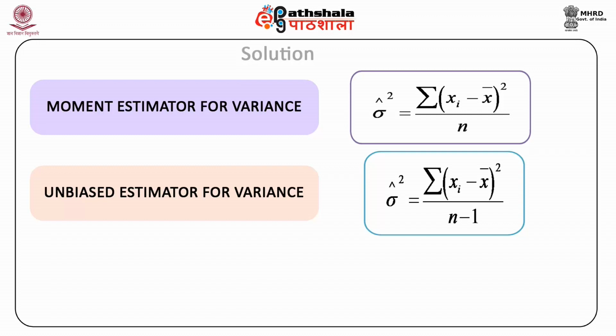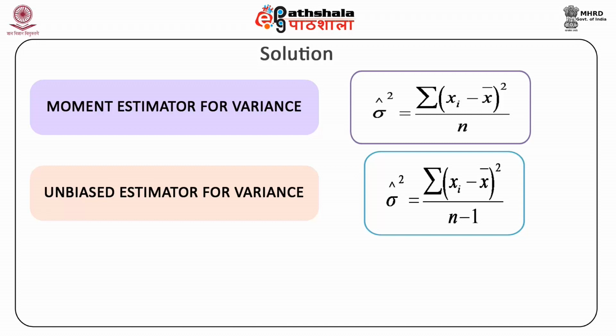In all the above examples, the form of the distribution is known as depicted by PMF for discrete distributions or the PDF for continuous distributions. It is interesting to note that even if the distribution is unknown, that means the functional form of the population distribution is not known, when the parameters to be estimated are the moments of the population, then the method of moments can be used to estimate the parameters.